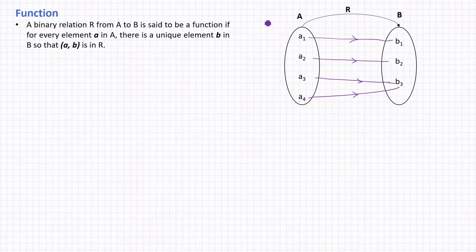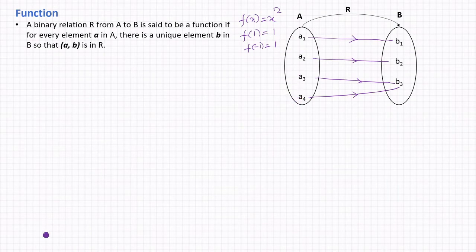Like if you take an example, let's suppose f(x) = x square, then the value of f(1) is square of 1, which is 1, and the value of f(-1) is also 1. So here the two elements 1 and -1 are related to a unique element, that is 1, and that is the same element. So that is the example we have taken.